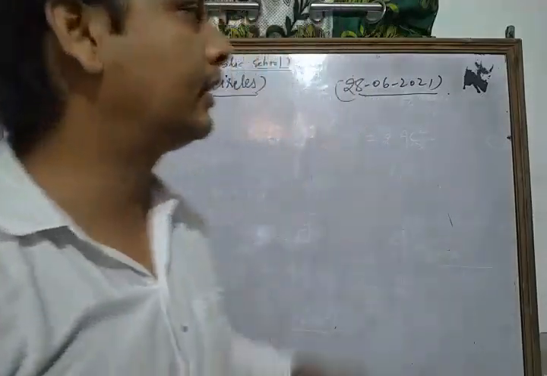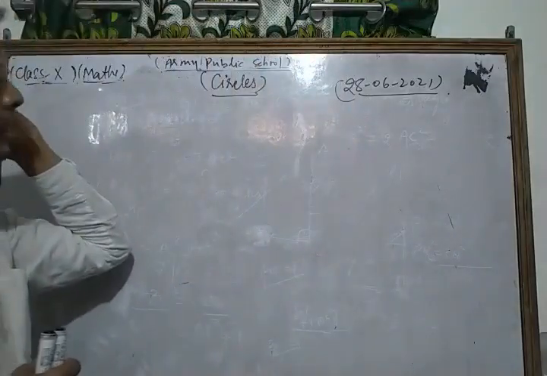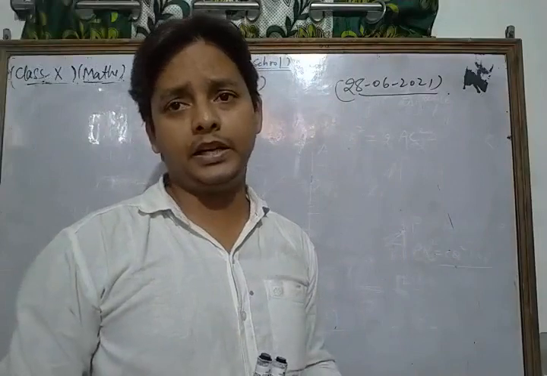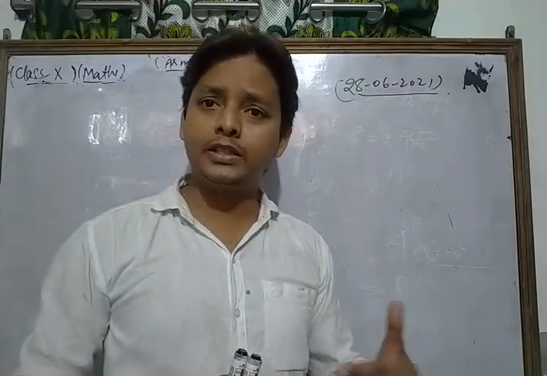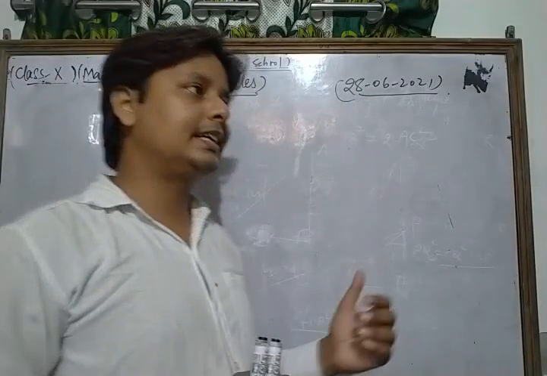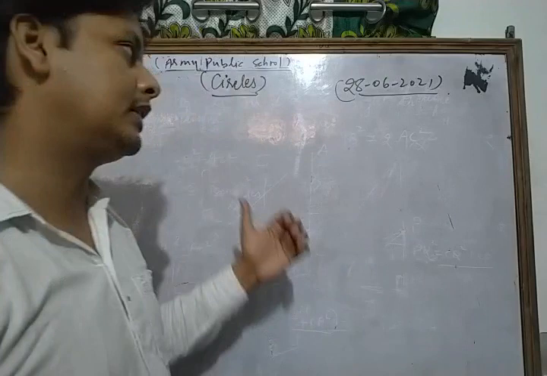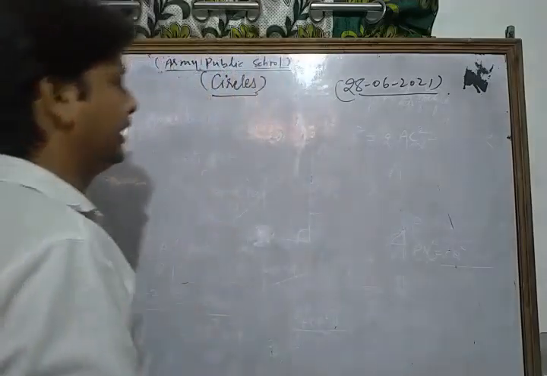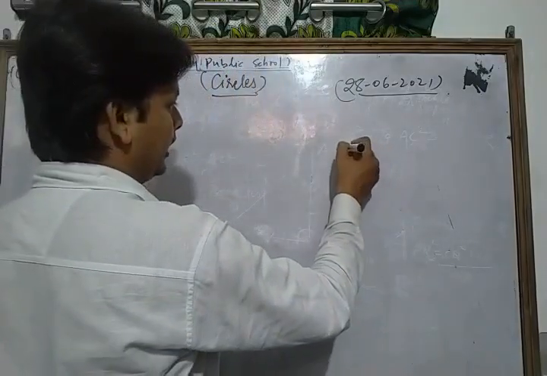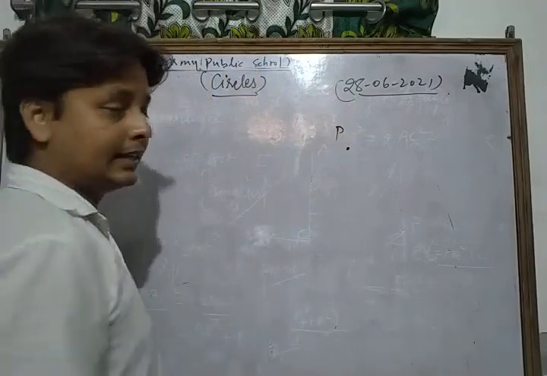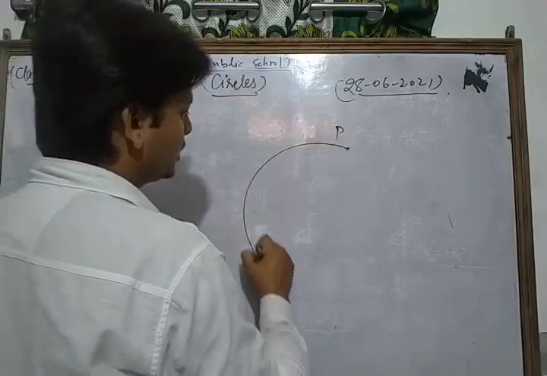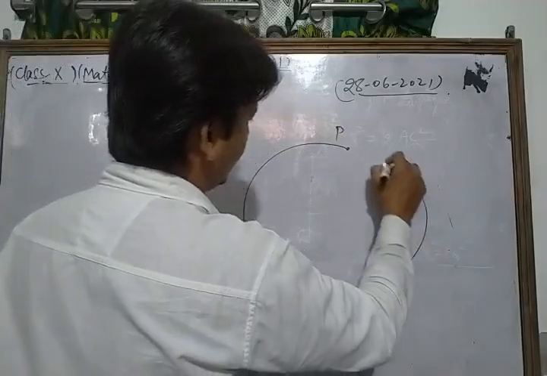So first of all, you know that a circle is what? Dear students, a circle is the locus of a point in a plane which moves in such a way that its distance from a given fixed point is always constant. Suppose P is a point on a plane and it moves in such a way that its distance from a given fixed point is always constant.